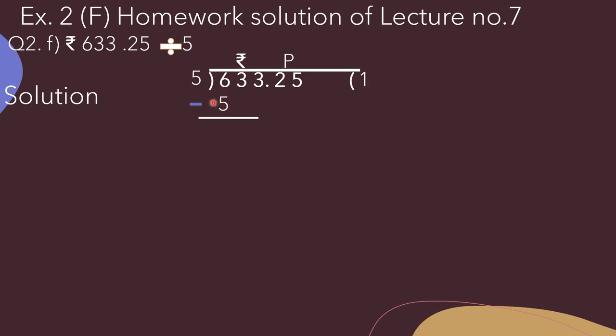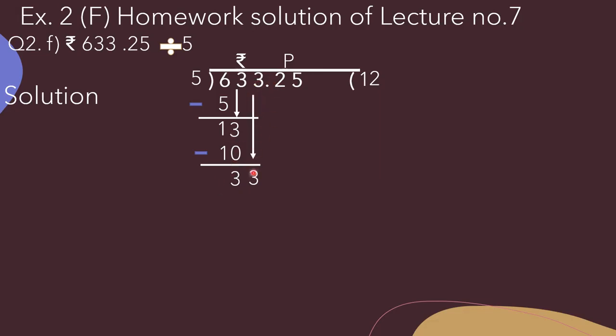Now we have to subtract. So 6 minus 5 is 1. Now we will bring down this 3 and the number becomes 13. Now we have to divide 13 by 5. We get 2 as the quotient and here we will write 10 below 13. Now 3 minus 0, 3, and 1 minus 1, 0.